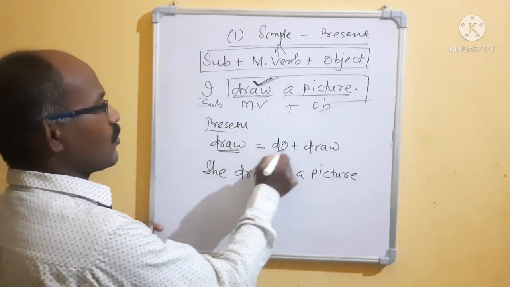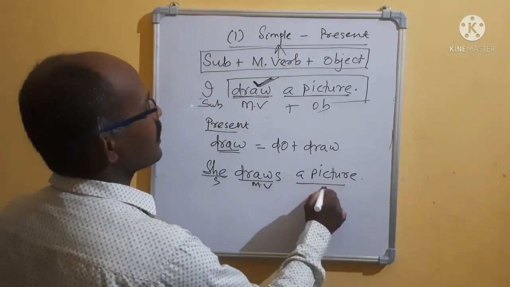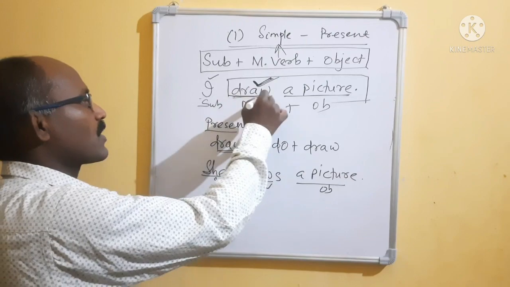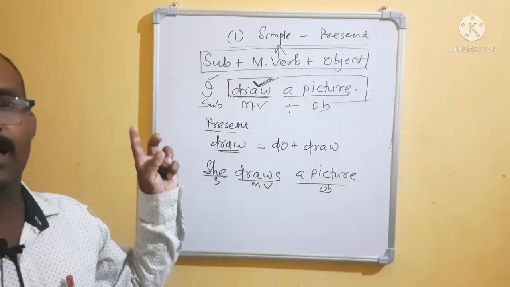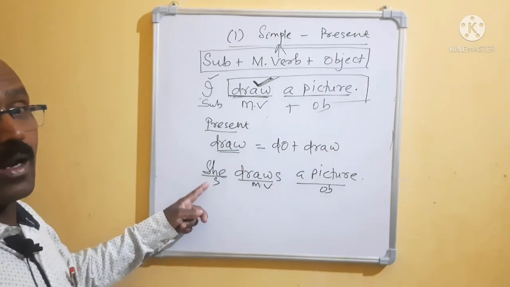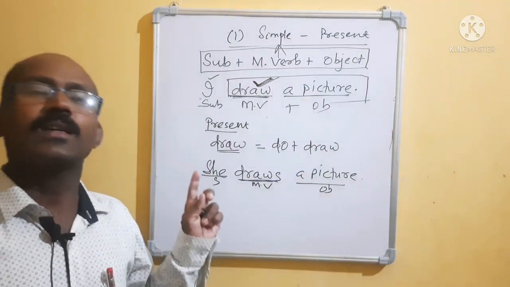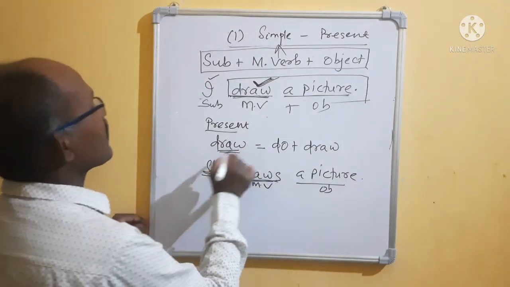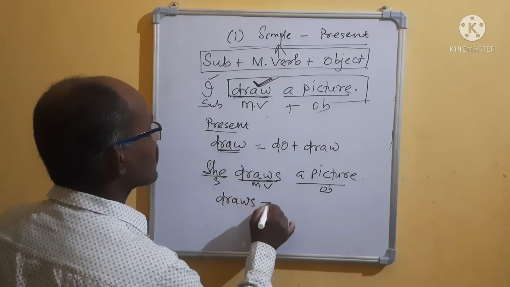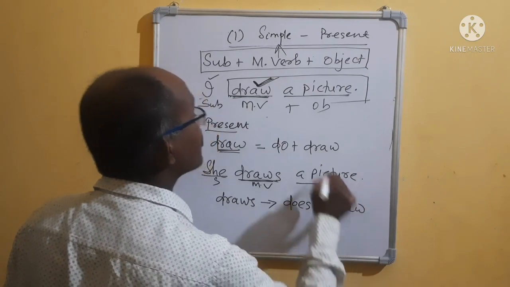Here draw means do plus draw. Here also it is subject, main verb, and object. Same thing, but what is the difference? Here I is first person singular, so it will take the main verb directly. But here she is the third person singular, so the verb will carry S or ES. So draw carries S, and it becomes draws. Draws means does plus draw. Here see, both are the same.